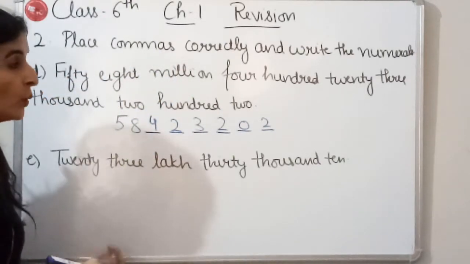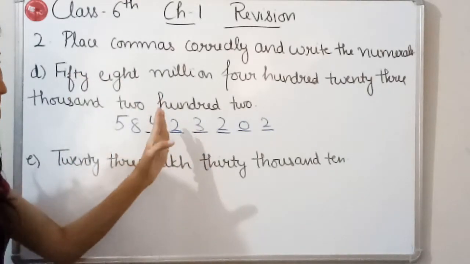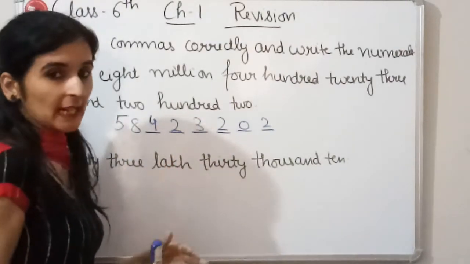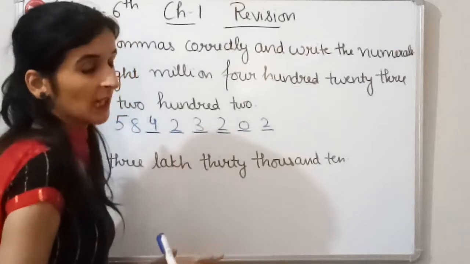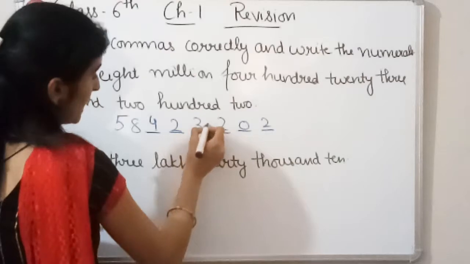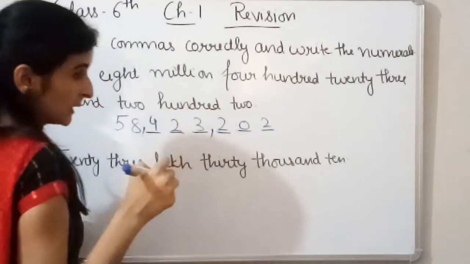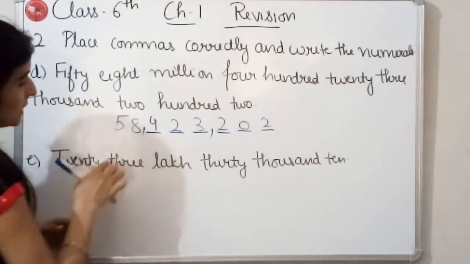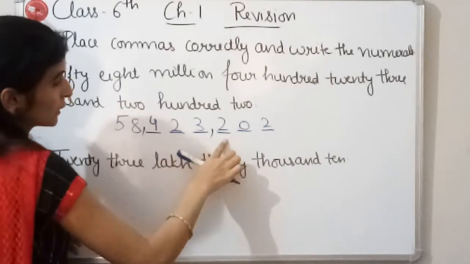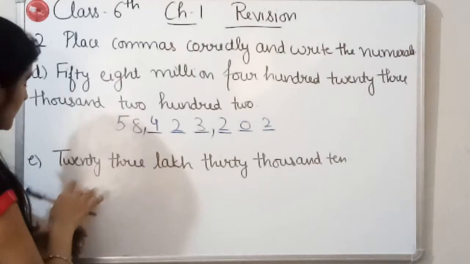So as you know that in this we have million. So this is an international number system, and as we have already discussed, in the international number system there are three places in each period. So we have to put a comma after leaving 3 places, then again after leaving 3 places. So this is 58,423,202. Clear? Now let's move to the next part.